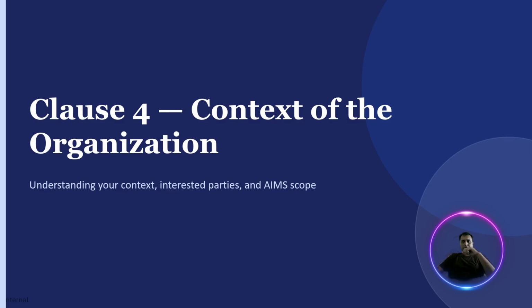From the next video, we will cover clause 4. We will start the actual implementation. We will start understanding the different clause requirements for ISO 42001, and we will cover them step by step. Each video will have a different clause, and once we cover all the clauses, we will go to Annex A, which is the control requirements, and we will understand the control requirements and how we can implement those controls in our organization, right? So we will cover the entire implementation process of ISO 42001.